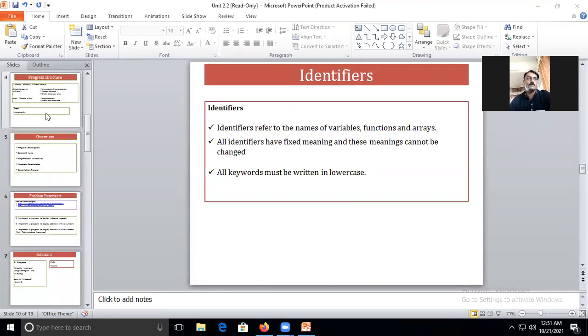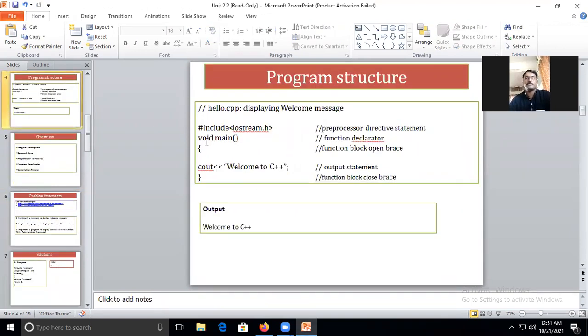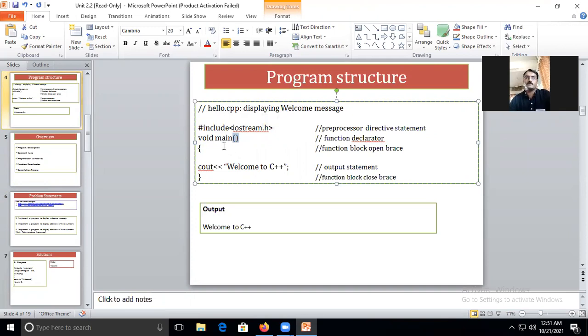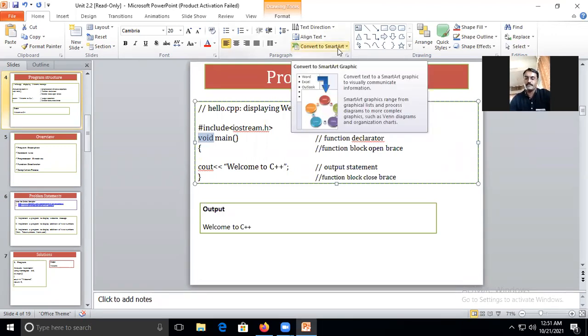So I will move to that slide. Return type, the name of the function, and here open and close round brackets. You have a void return type which will not return anything, but apart from void, if you use integer or any other type, you need to use the return keyword in the body of the main function.